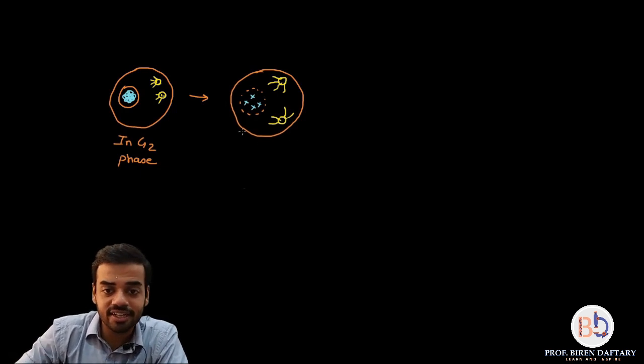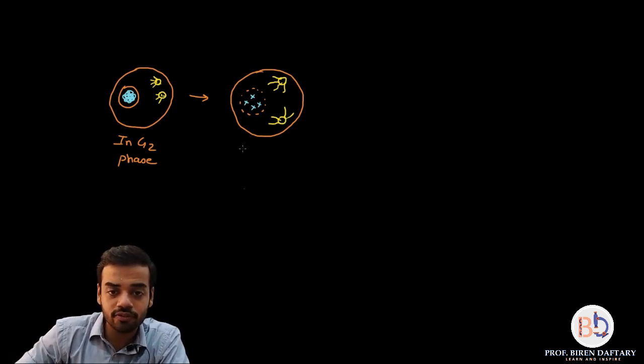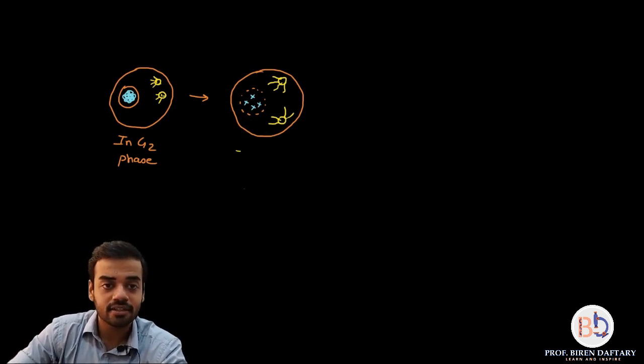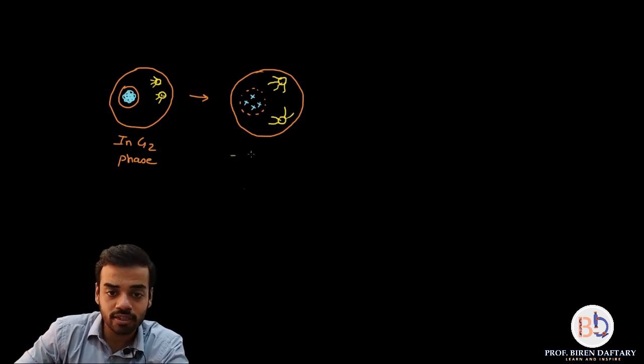So let us write down these points quickly. What is the first point? First point under prophase is that the nuclear membrane disappears. So let us write down that nuclear membrane disappears.